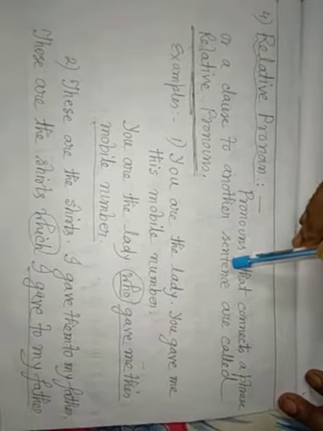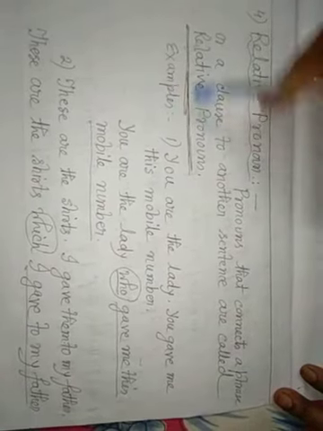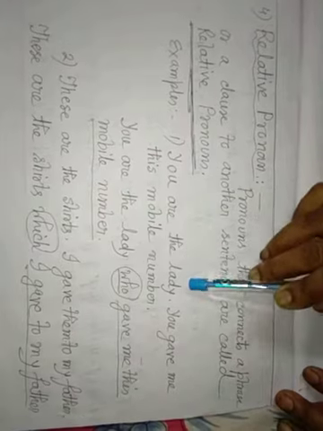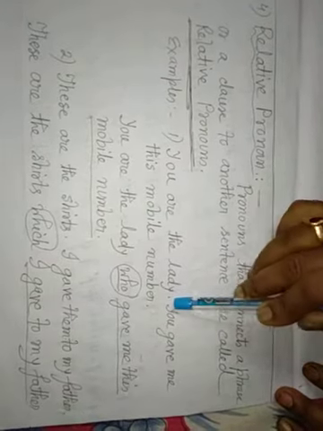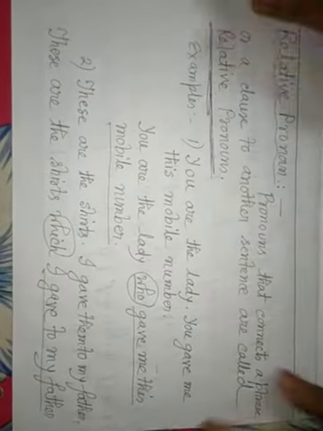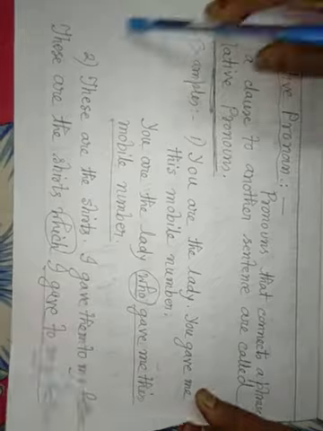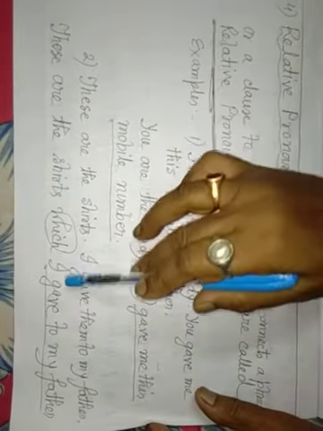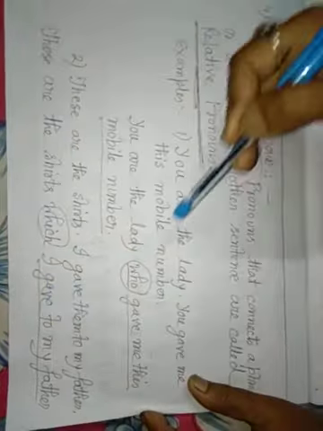Relative pronouns: pronouns that connect a phrase or a clause to another sentence are called relative pronouns. Example: you are the lady, you gave me this mobile number. You are the lady who gave me this mobile number. Who. These are the shirts, I gave them to my father. These are the shirts which I gave to my father. Which and who are relative pronouns.